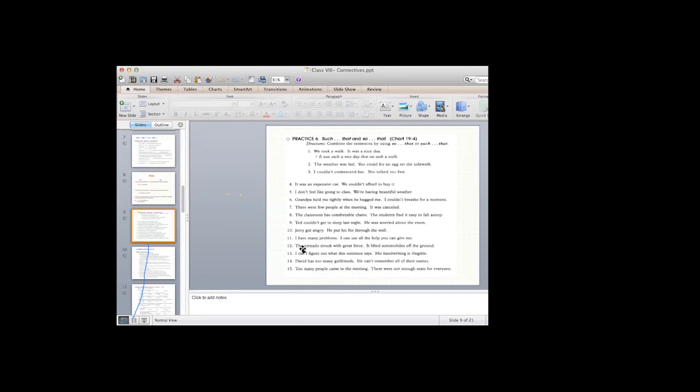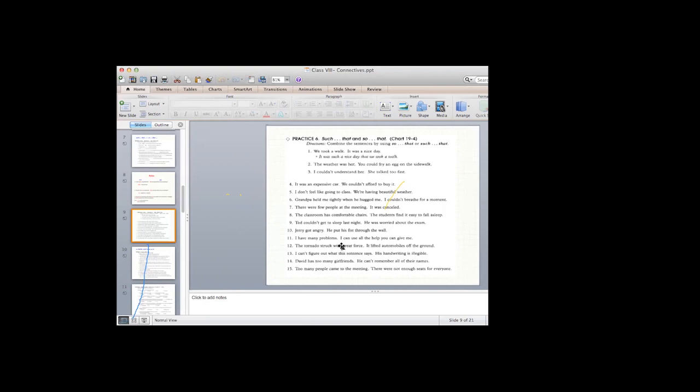So the tornado struck with such great force that it lifted automobiles off the ground. Okay, tornado struck with such great force that it lifted automobiles off the ground.